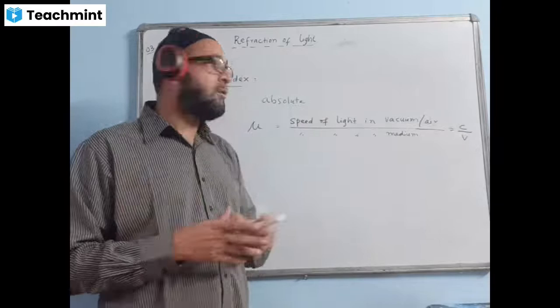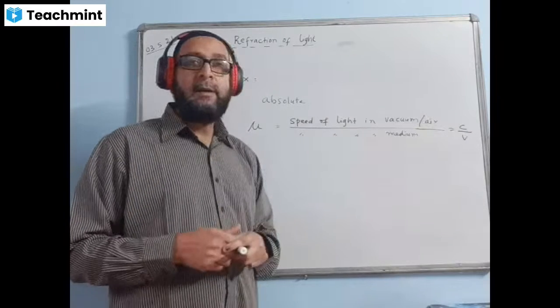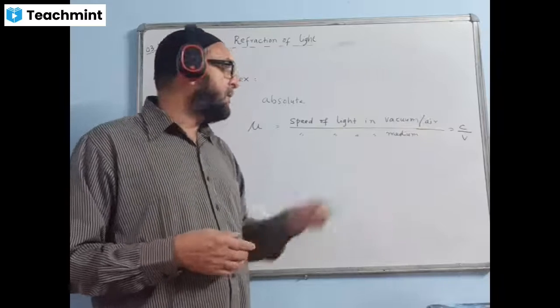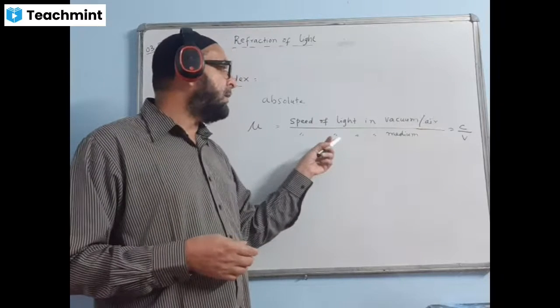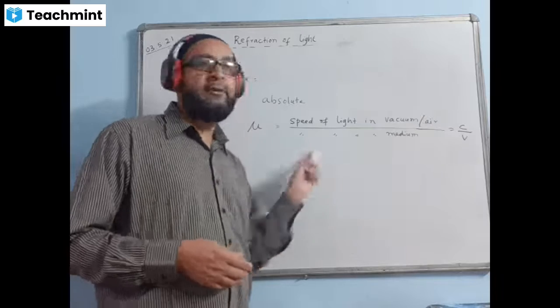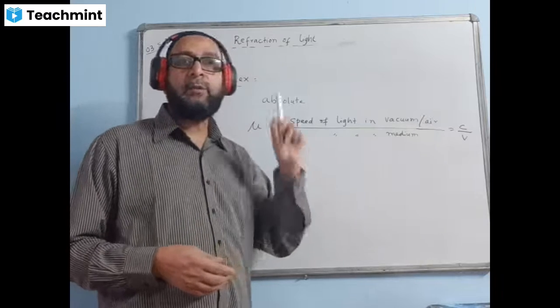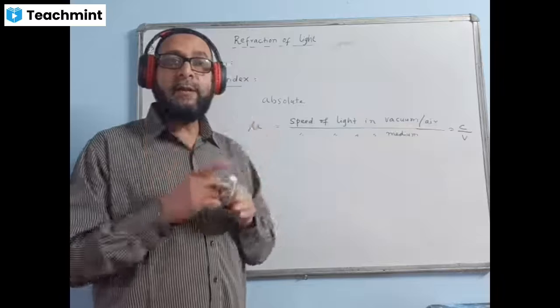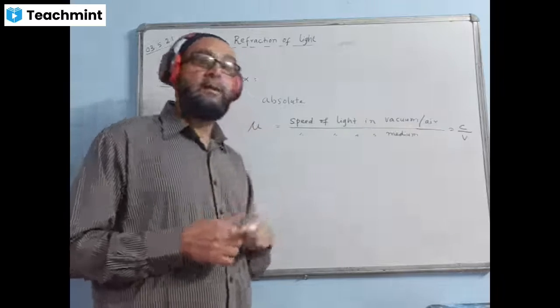Light travels fastest always in the vacuum or in the air. In any other medium, the value becomes less. So that means your numerator is bigger than the denominator, and your answer will always come more than 1. When you divide, your answer will come as more than 1. It can never come less than 1. Less than 1 comes only when the numerator is smaller than the denominator.